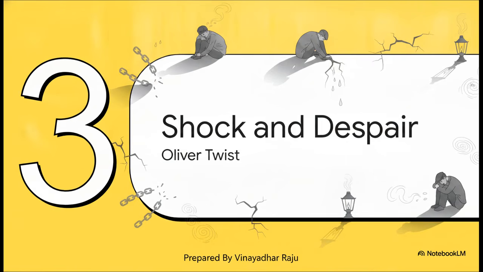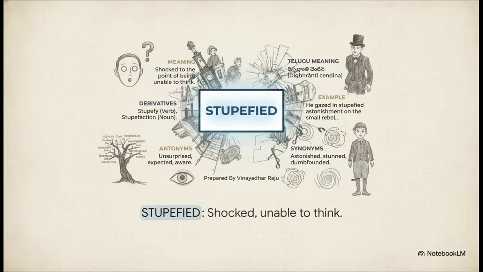All right, Section 3, shock and despair. Our next word is stupefied. Let's say it together. Stupefied. This means being shocked to the point of being unable to think. Synonyms include astonished, stunned, and dumbfounded. Antonyms would be unsurprised, expected, or aware. It can also be used as a verb, stupefy, or a noun, stupefaction. Our example sentence is, "He gazed in stupefied astonishment on the small rebel." In Telugu, this kind of profound shock is dibrandi chendina. So gazing in stupefied astonishment at the small rebel means staring at him while being completely dibrandi chendina, totally unable to process what just happened.